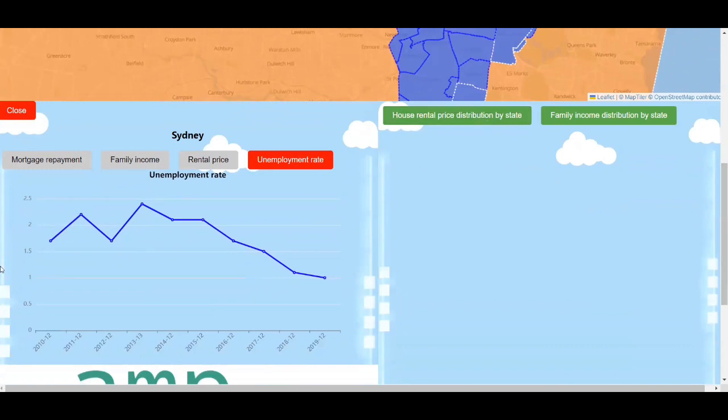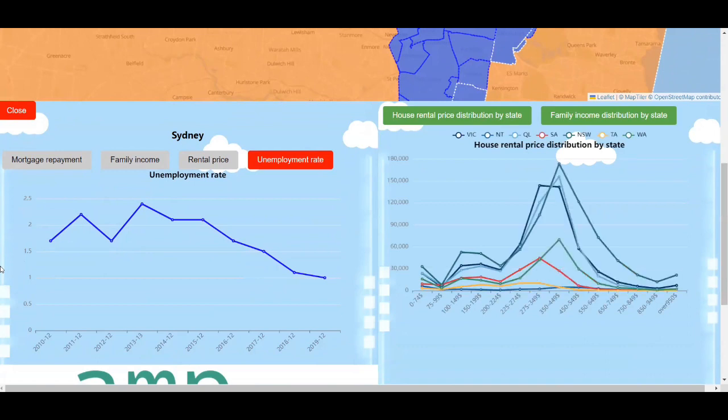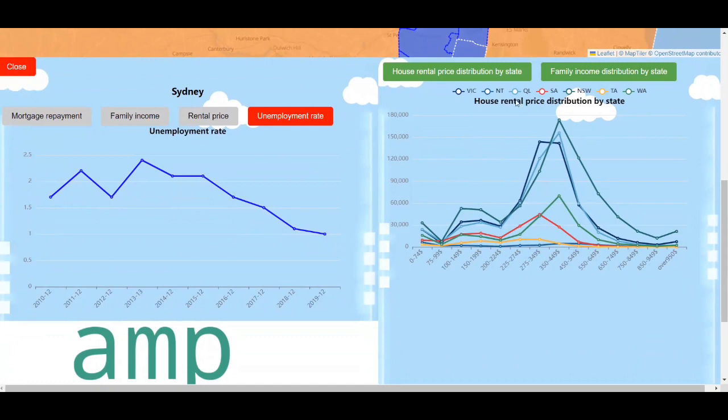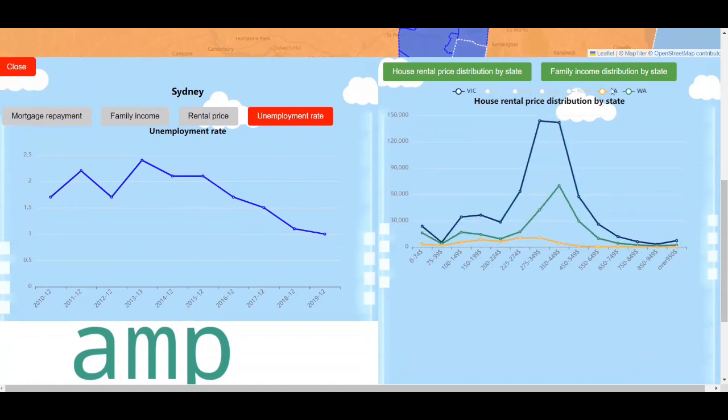On the right side of the chart section, there are 2 buttons. The left side button in green leads to the rental price distribution with different price ranges of all states in Australia. We can click the legends above the line chart to select one or more states' rental price. For example, we can unclick all other states to see the rental price distribution in Victoria only. We can use this to compare rental prices for every suburb we viewed on the left.